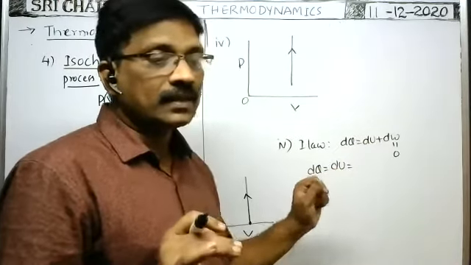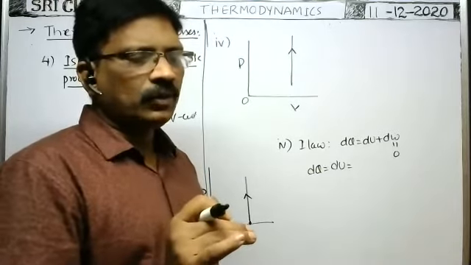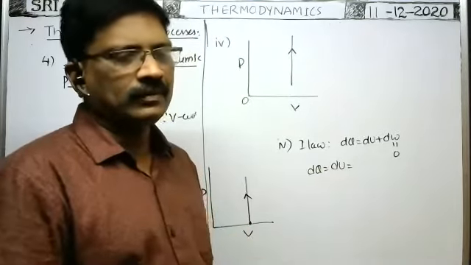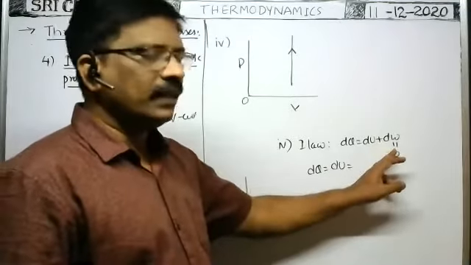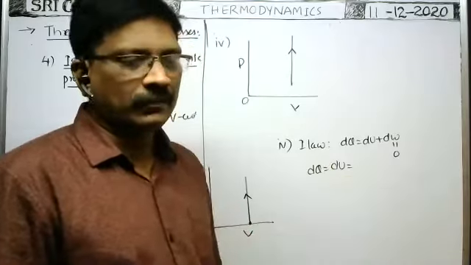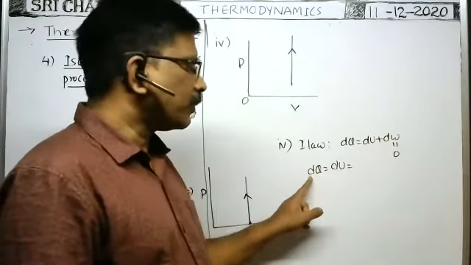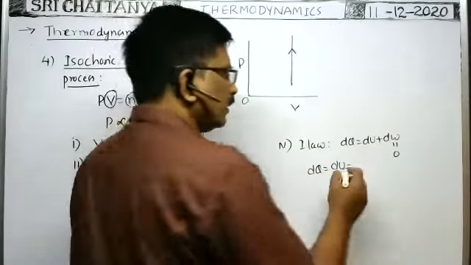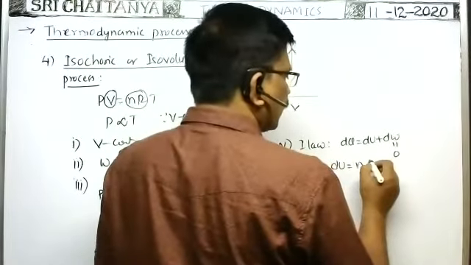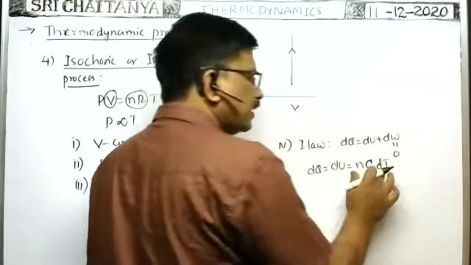Or sometimes they may ask, at constant volume, what is the heat energy required to raise the temperature of the gas from T1 to T2? They may ask like that. So at constant volume, work done is 0, and the heat energy supplied is utilized to increase the internal energy only. As the volume is constant in this process, we can write nCv dT, where dT means T2 minus T1.